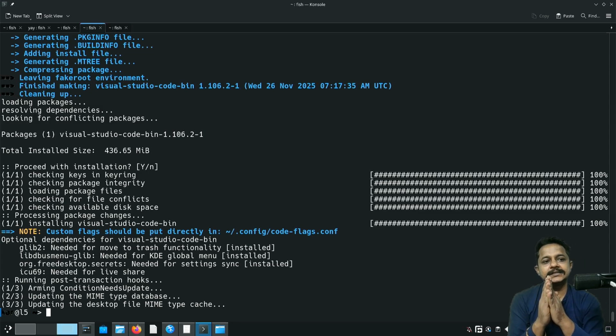Plus, it can search over AUR and the base repositories in one go. Plus, it can handle multiple installations simultaneously, which means you can install multiple applications in one go. It has a much cleaner search UI. In short, YAY is simple, clean, and lightweight, but it has fewer features.